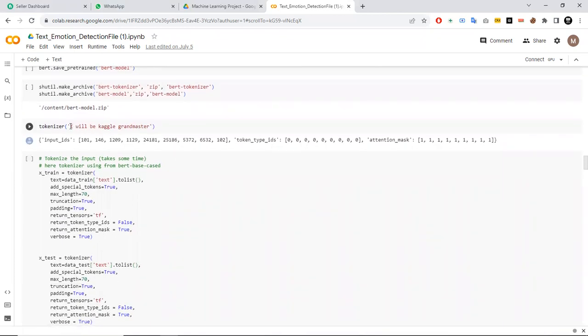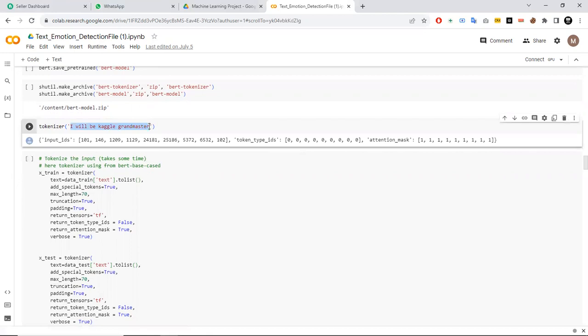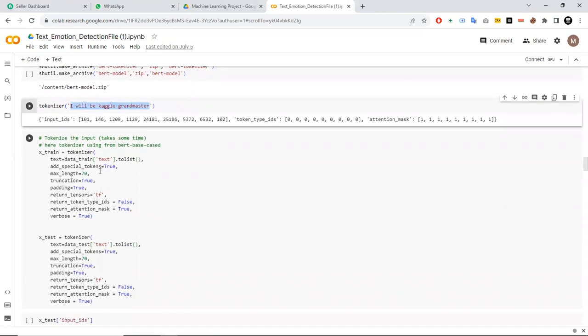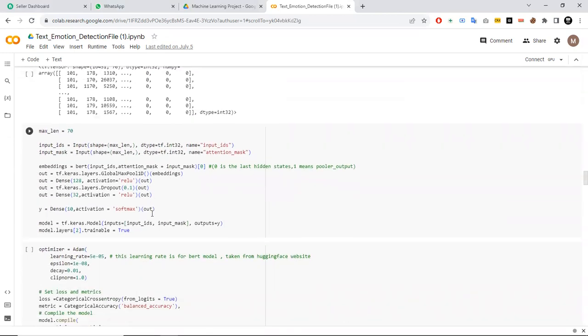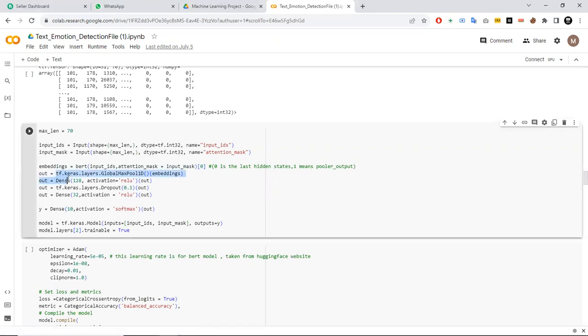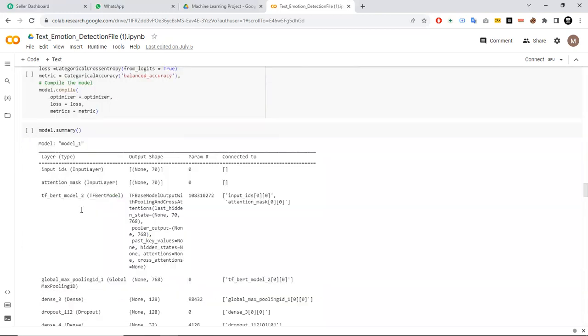Now this is a text. This will first be tokenized to process the input. Then the model is getting prepared, like we have used a dense layer, dropout, and all the necessary layers.